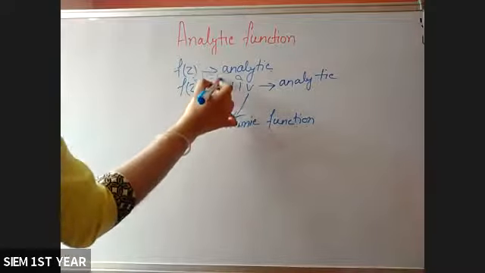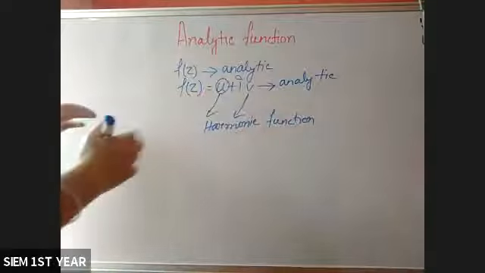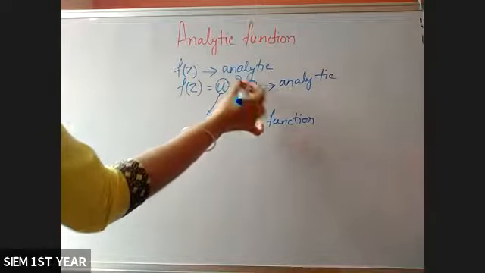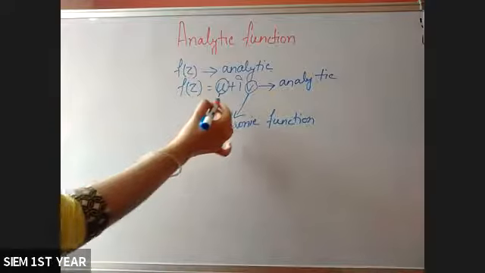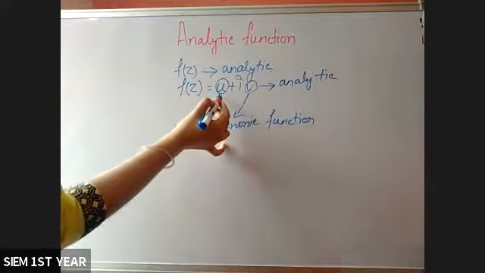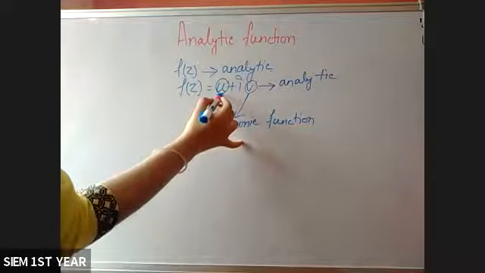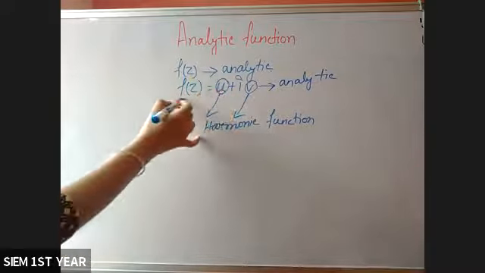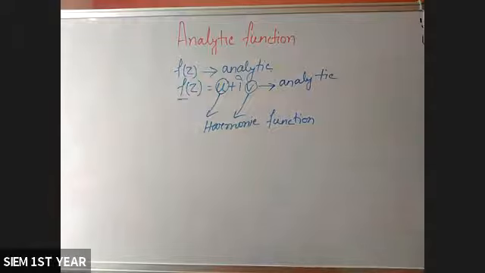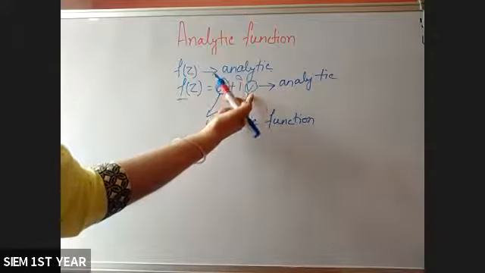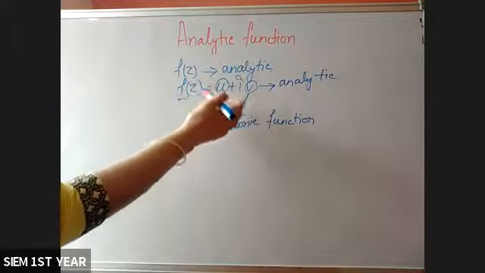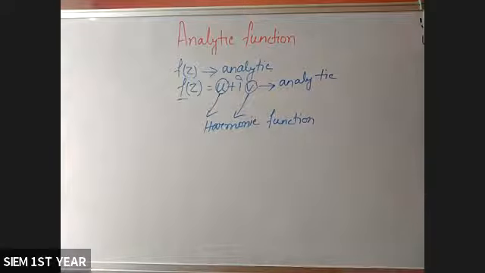They will give you u and ask you to find v, or give you v and ask you to find u, or give you u and you have to find the function f. First you have to find v from this u, then you have to find the function f of z. So let's consider one problem.